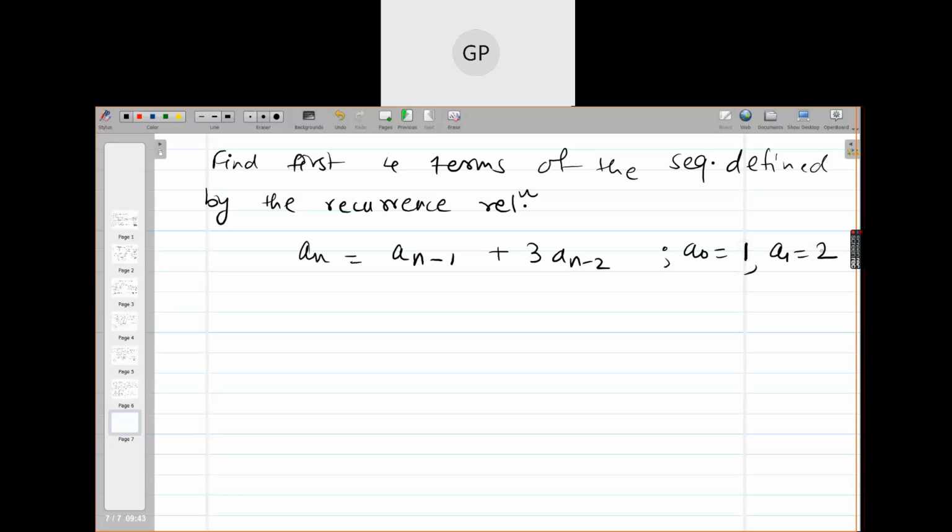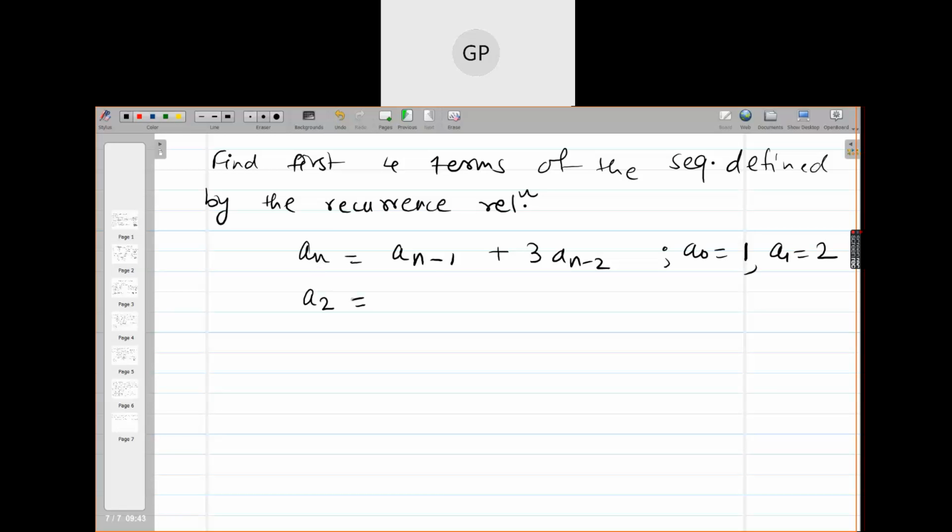So first 2 conditions are given because on the right hand side we are using the previous 2 terms to define the third term. Okay. So what will be a2 now? We want to find out a2.